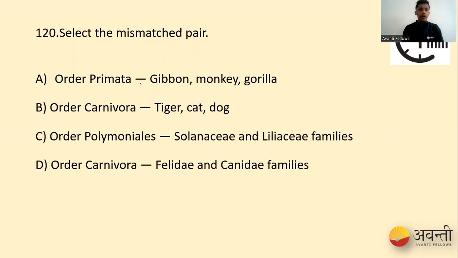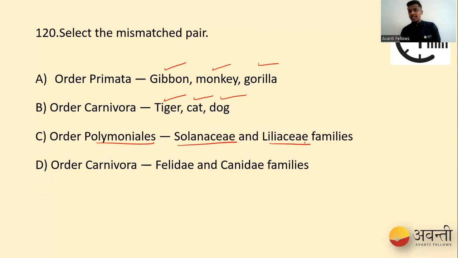If you see order Primata, they include monkey-like organisms like gibbons, monkey, and gorilla, correct? Order Carnivora, all carnivorous animals. Tiger is carnivore, cat is carnivore, dog is carnivore, correct? Whereas when it comes to Polymoniales, Solanaceae is right.